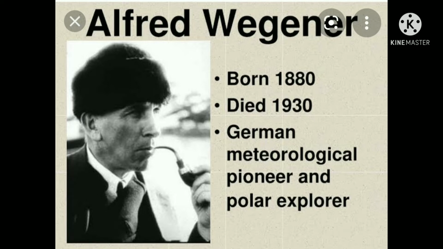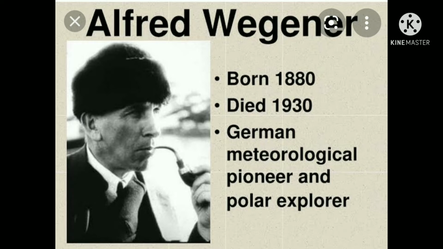A German meteorologist, Alfred Wegener. He postulated a massive supercontinent which he called Pangaea. Pangaea is derived from a Greek word meaning the whole land. It existed about 220 million years ago, and then broke apart into several large sections.